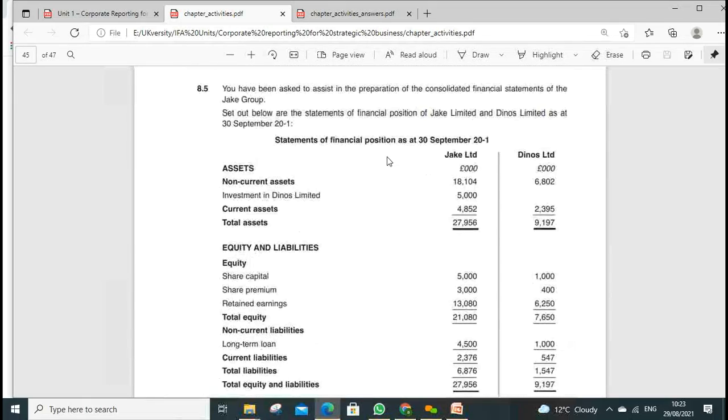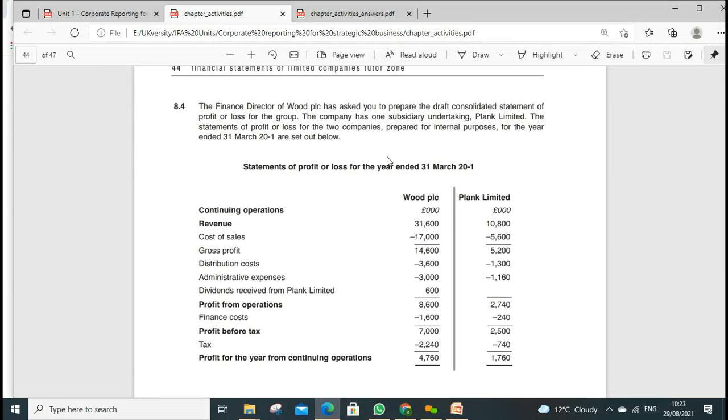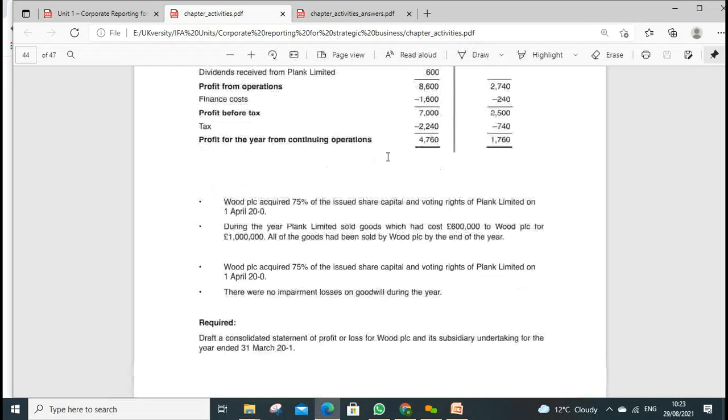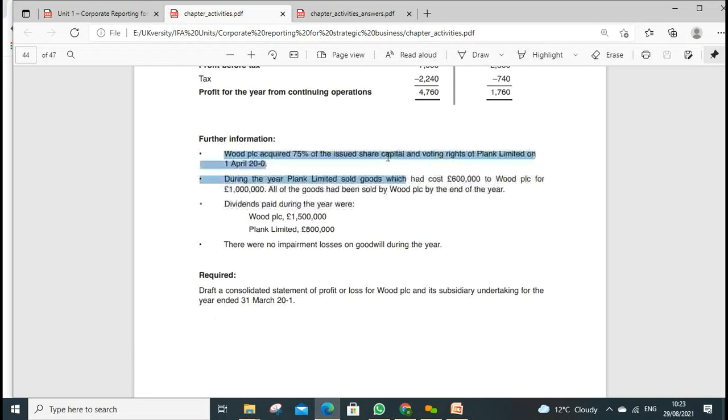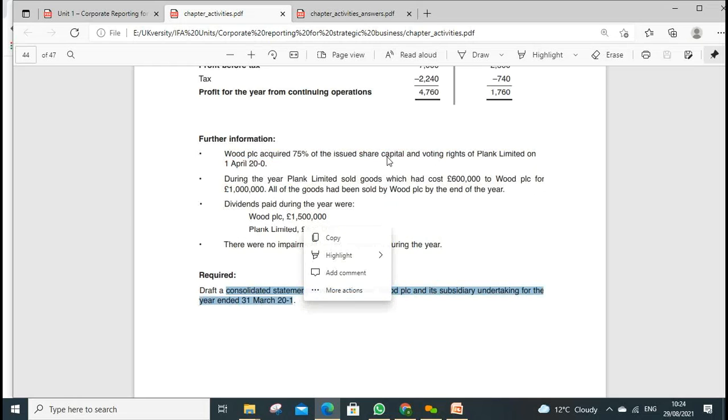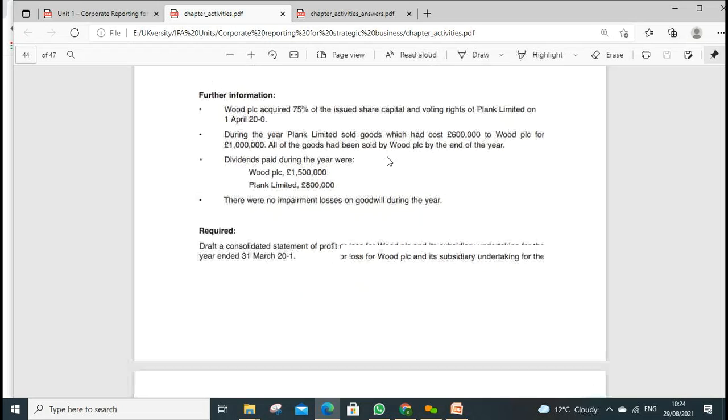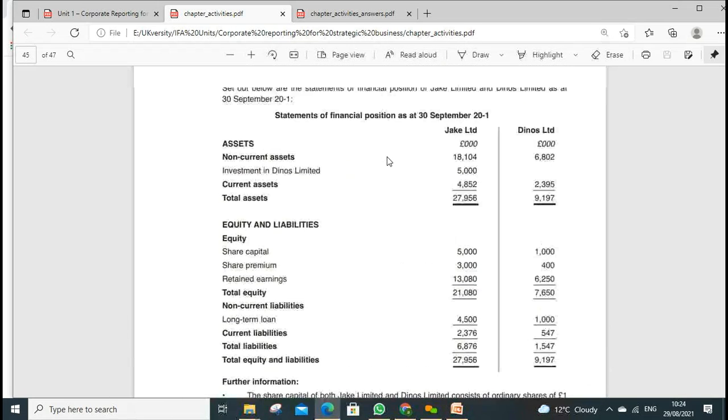In the same way you prepare the template, use the template from the slides. You will see here we've been given both companies' revenue, and you add them if we are preparing the profit and loss. If any intra-company information is given here, you will see the requirement of 75%, so 25% will be non-controlling interest, and this is a consolidated profit and loss. We can follow the steps.